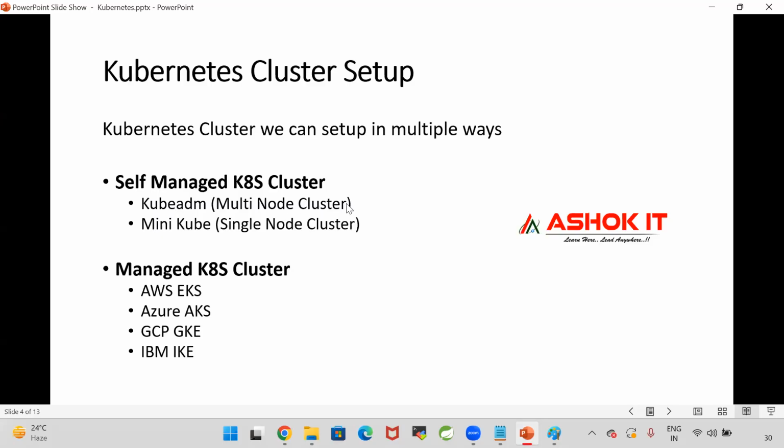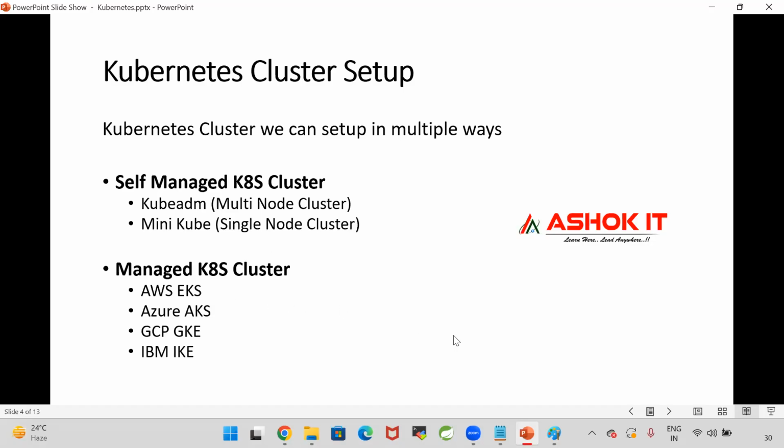If anything is going down, then we need to take care of it. So to avoid such kind of downtime problems, people will go for a Kubernetes managed cluster. Managed cluster is nothing but the provider will give the cluster for us. Once we take the cluster from the provider, we will pay the money to the provider. The provider will fully manage that cluster, so it will always be highly available.